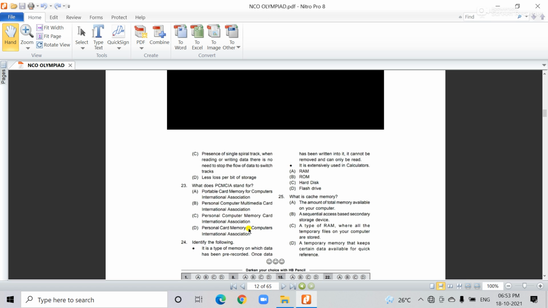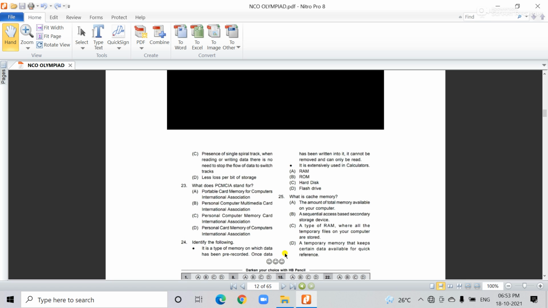Next is the 24th question. This is the second last question from chapter 2. Identify the following. It is the type of memory on which data has been pre-recorded. Once data has been written into it, it cannot be removed and can only be read.